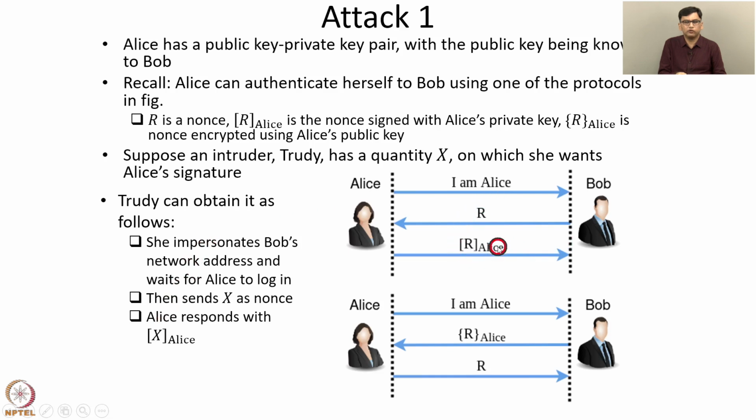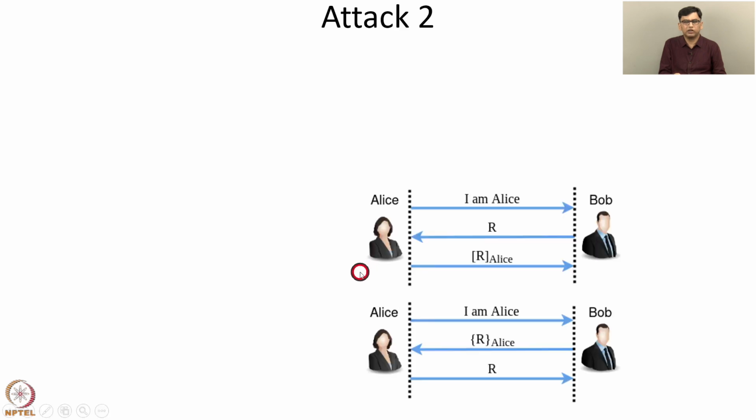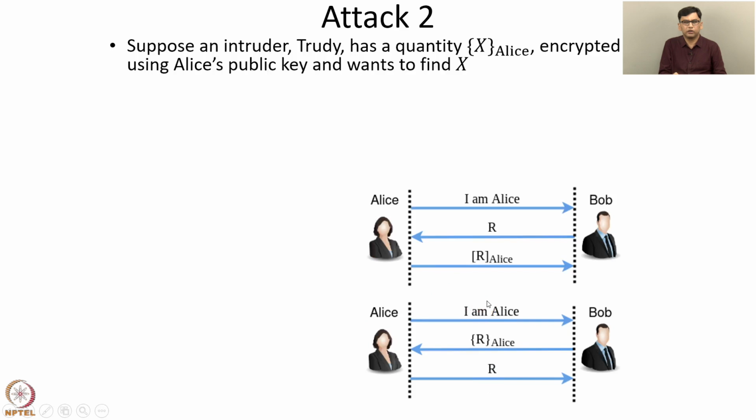This protocol can be used for obtaining the signature of Alice on a quantity X on which Trudy wants Alice's signature. So this is one attack which is possible if this authentication protocol is used. This assumes that the protocol in the first figure is being used for authentication. Another attack is as follows. Now assume that the protocol in the second figure is being used for authentication.